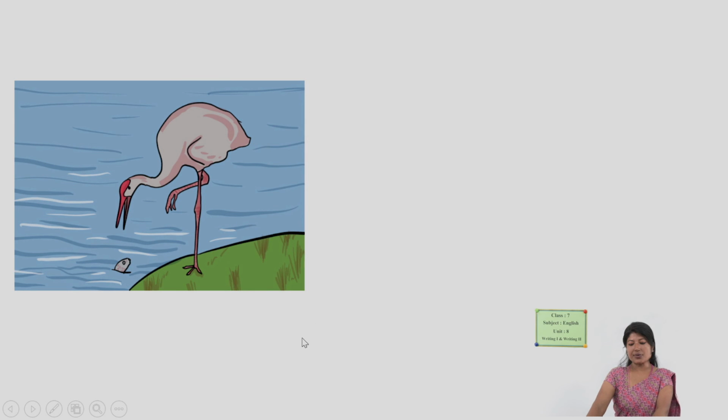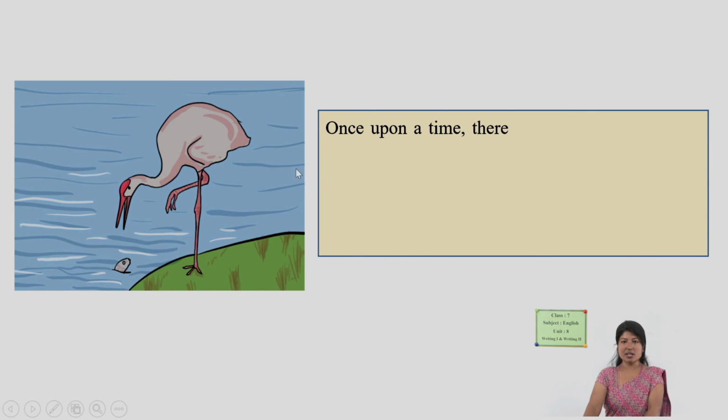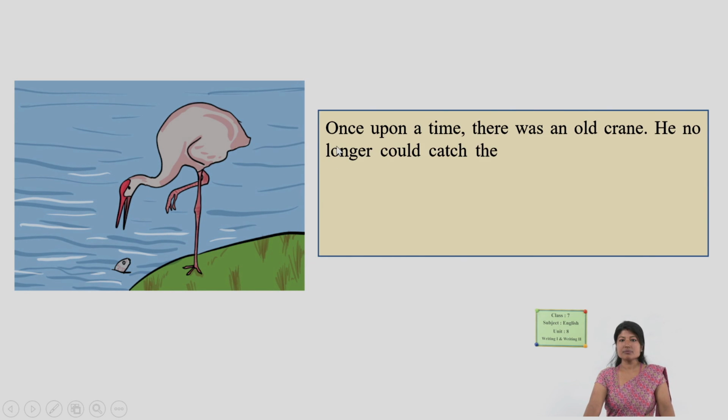Okay, now let's rewrite the story. Look at the picture and then we can, okay, what's going on in the picture? Crane, you can see a fish, right? Fish and crane, they were talking. So let's develop it into the story.